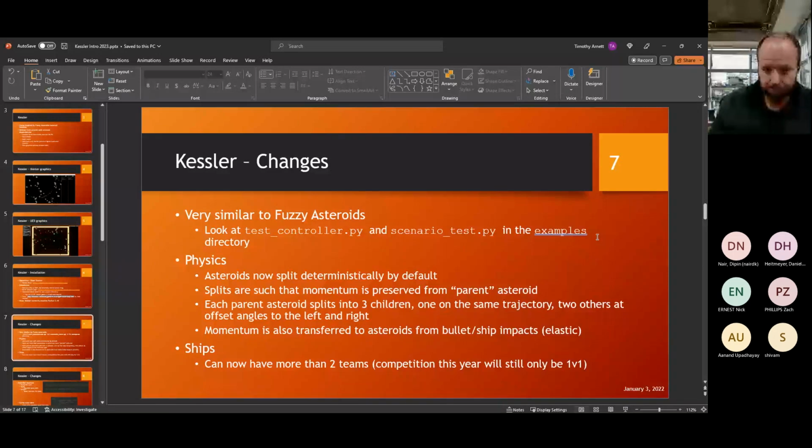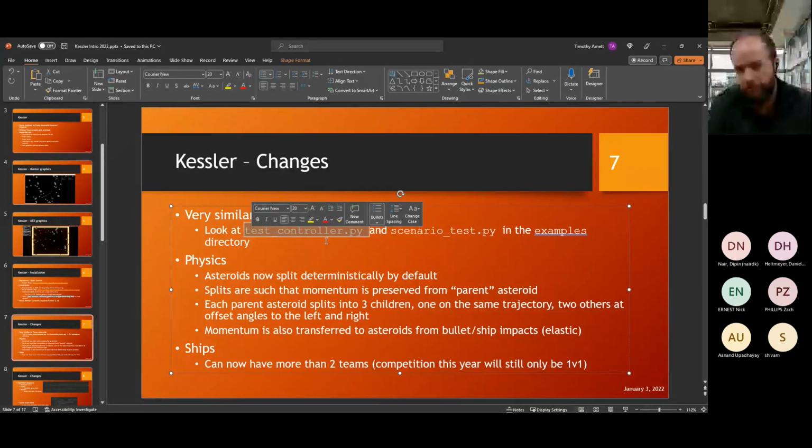But in the meantime, there are some examples like testcontroller.py and scenario-test.py. Testcontroller.py, if you're familiar with how you do it in Fuzzy Asteroids, is extremely similar. You are defining your controller class that inherits from a base controller class that exists in the game, and you define your actions function and your name, stuff like that.